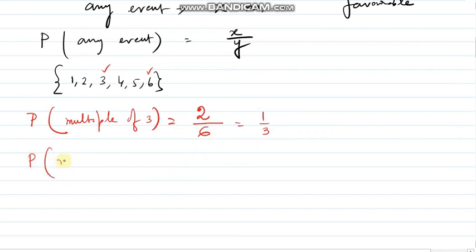Now, the probability of not a multiple of 3. So, for not a multiple of 3, how many outcomes are there? 1, 2, 3, 4. 4 outcomes are there. So that time it will be 4 divided by 6, so 2 divided by 3.